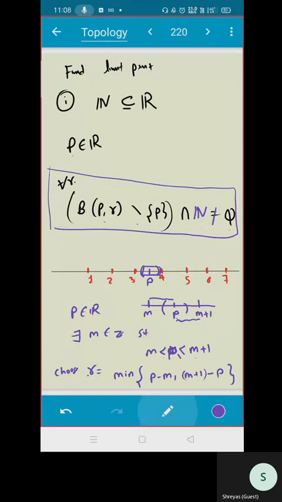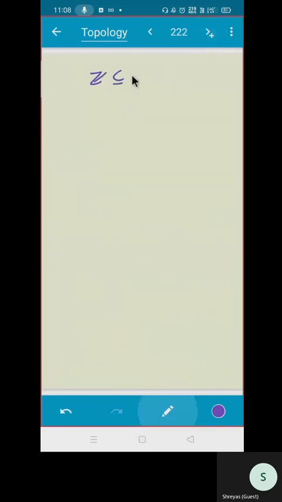Is that okay? What can you say about Z? Set of limit points. What is D of Z?